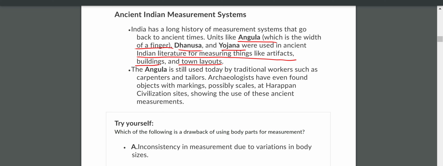The angula is still used today by traditional workers. Who are using this angula system? Carpenters and tailors. Archaeologists have even found objects with markings, possibly scales, at Harappan civilization sites, showing the use of these ancient measurements.